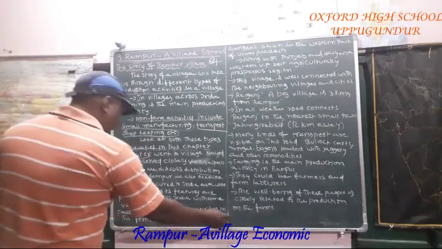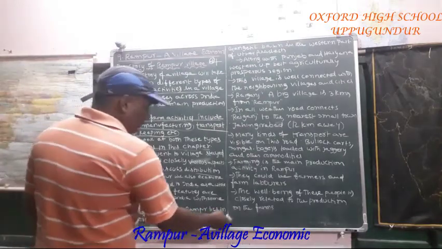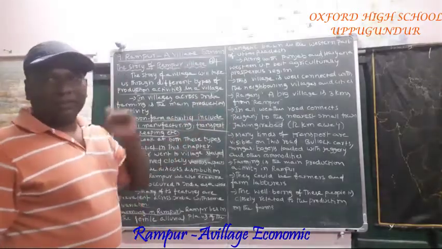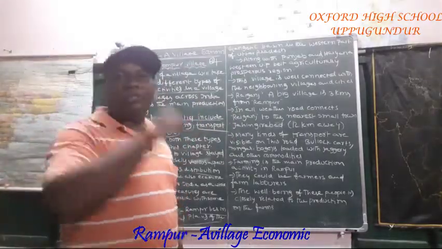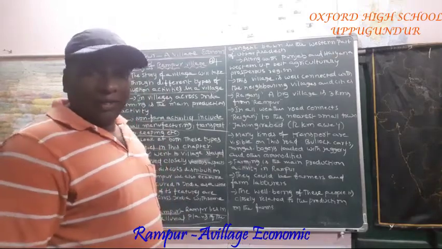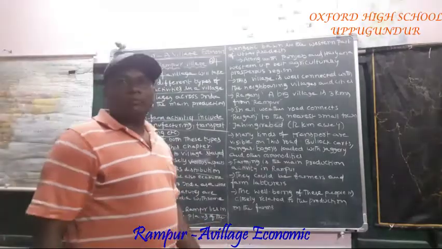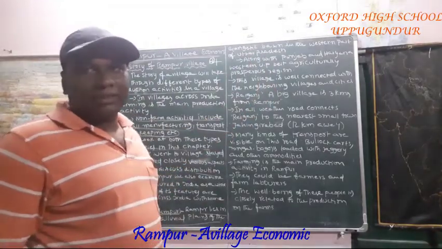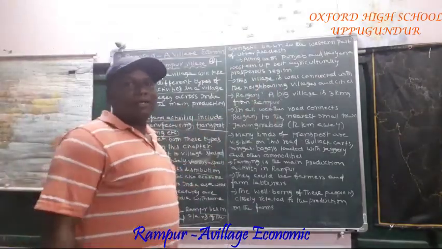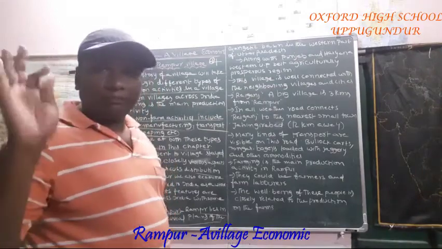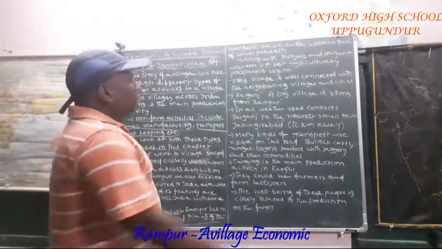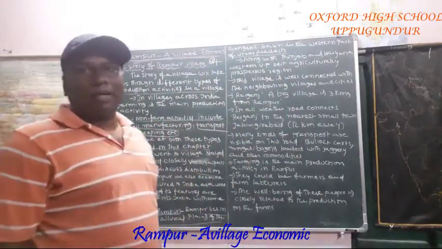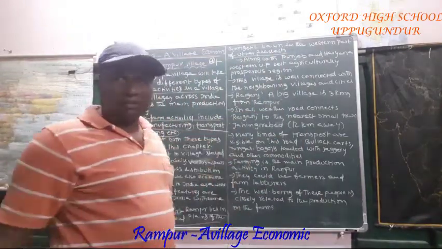Rampur lies in the fertile alluvial plains of the Gangetic Basin in the western part of Uttar Pradesh. Just now I showed you a map where Rampur, a village, is located. Western part of Uttar Pradesh, Gangetic plain area, Rampur is located. Do you understand? So I showed you the map. Once again, you open your map and see where Western Uttar Pradesh is located.